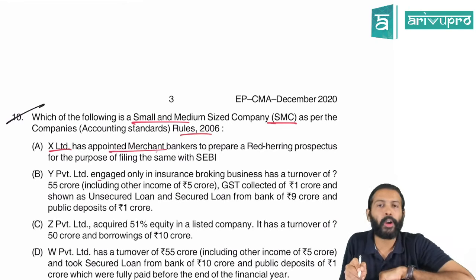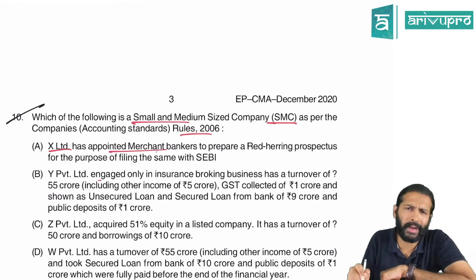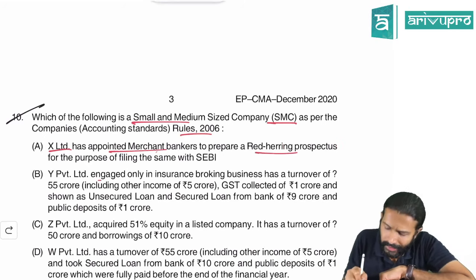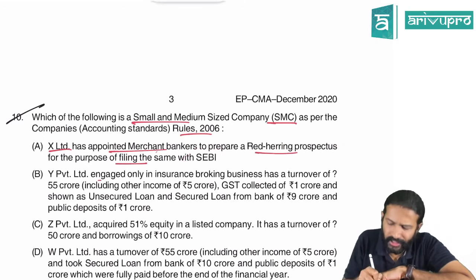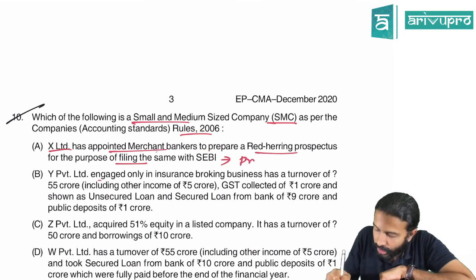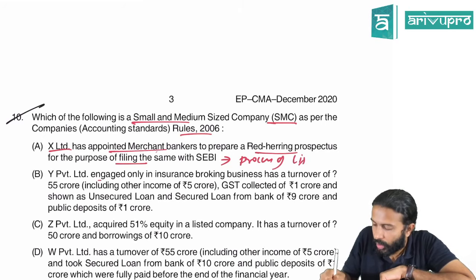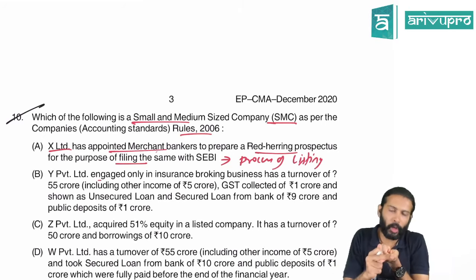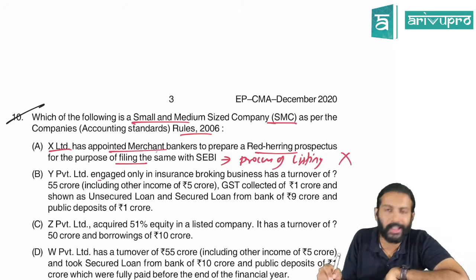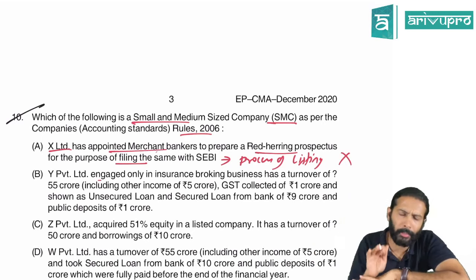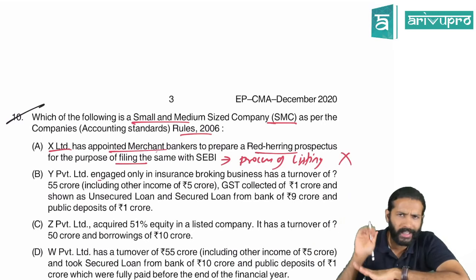X Limited has appointed a merchant banker like Citibank, Morgan Stanley, etc., to prepare the prospectus for the purpose of filing the same with SEBI. So that means X is in the process of listing. If you are already listed or in the process of listing, then you cannot be an SMC. There is a specific prohibition on that. So you will not be considered an SMC and will not get any benefits.